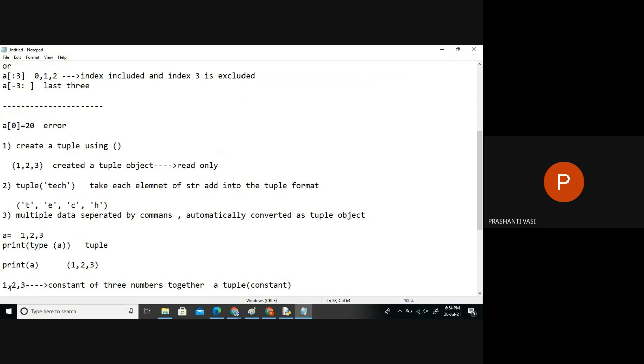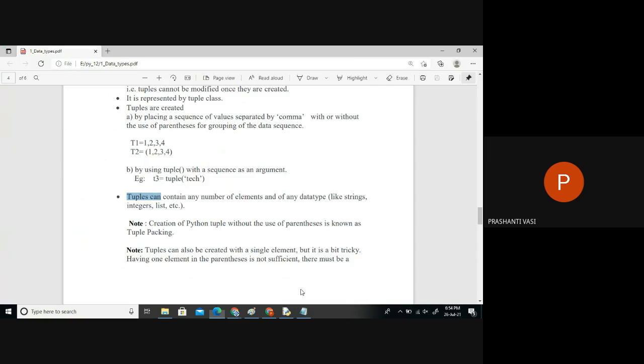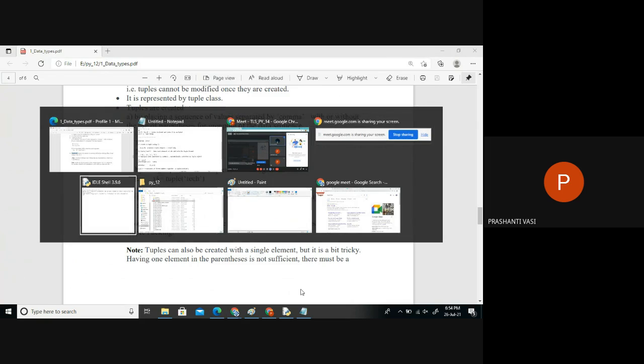So that's why we say whenever you give multiple values at a time separated by commas, it automatically gets created like a tuple object. So this is generally what we can say. I'll show it practically one by one to you. Understand these topics.